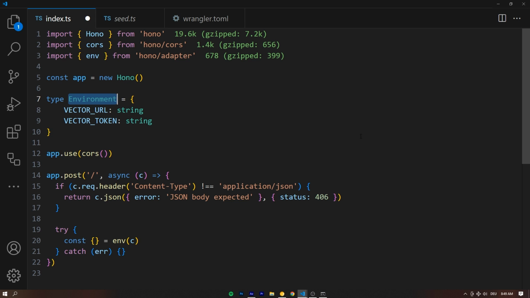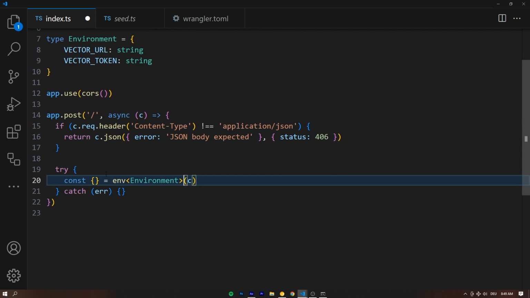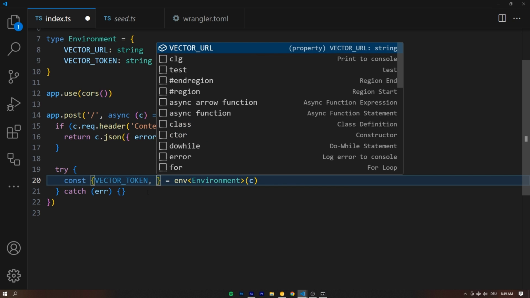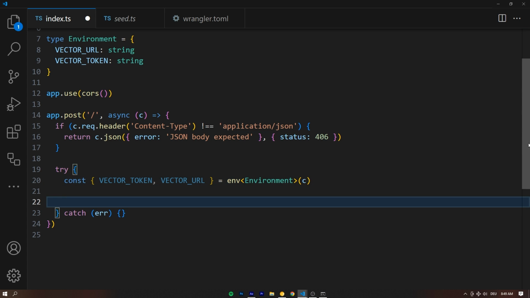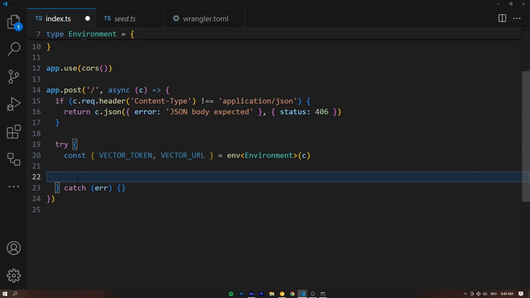And we can simply pass this environment as a generic into this env function we get from Hono. And what that's going to do is make this fully type safe. We now know that we have the vector token and also the vector URL to destructure from the context environment.